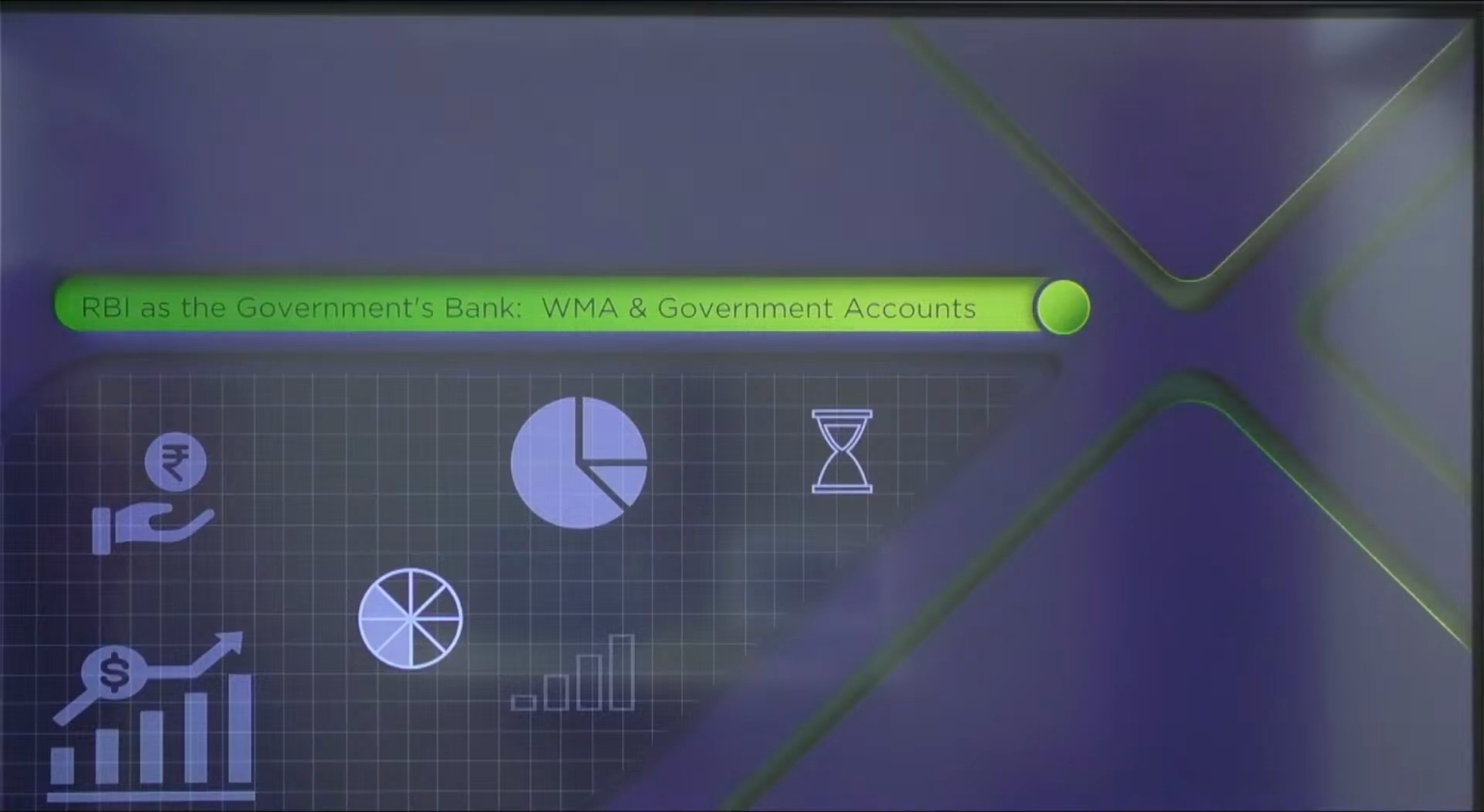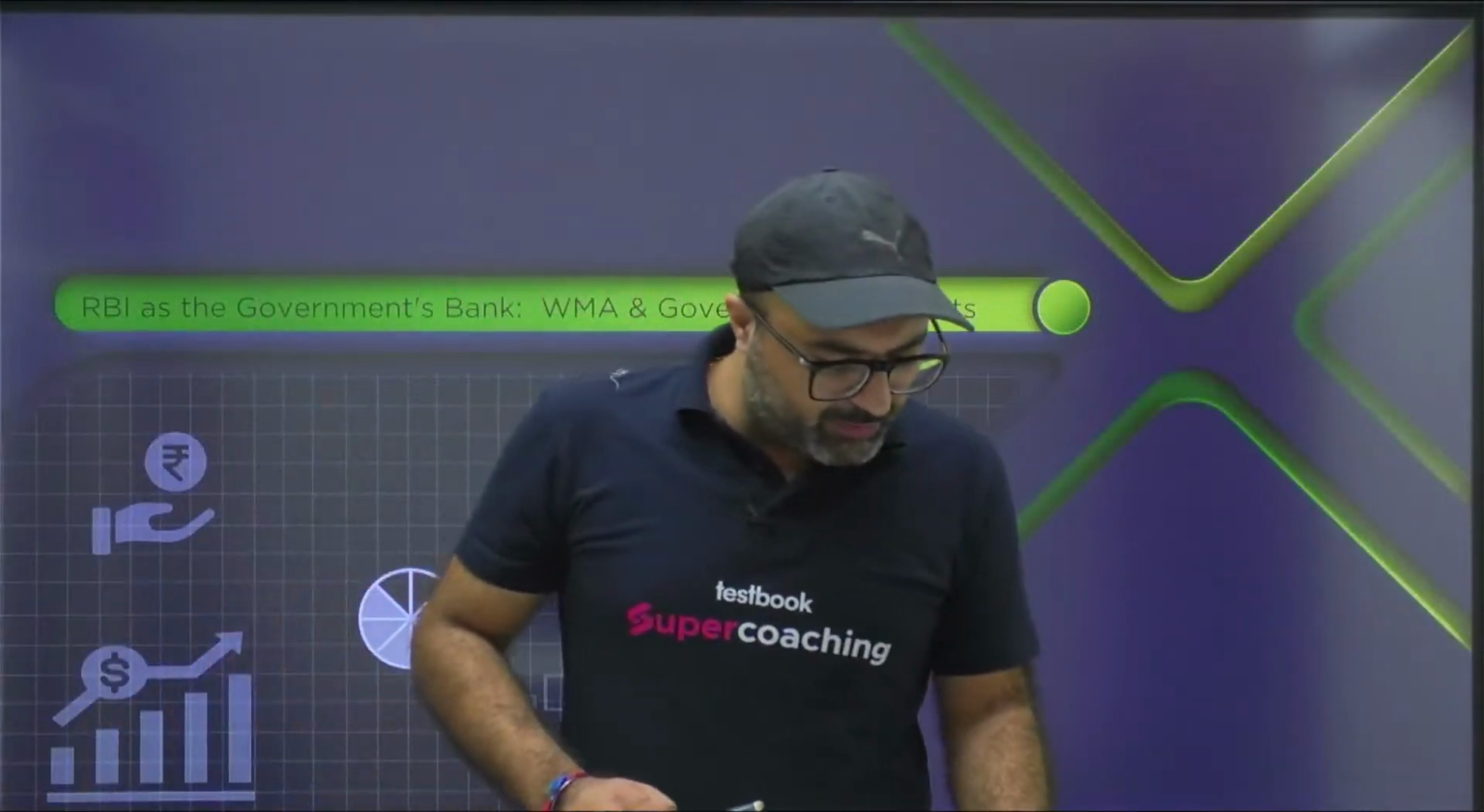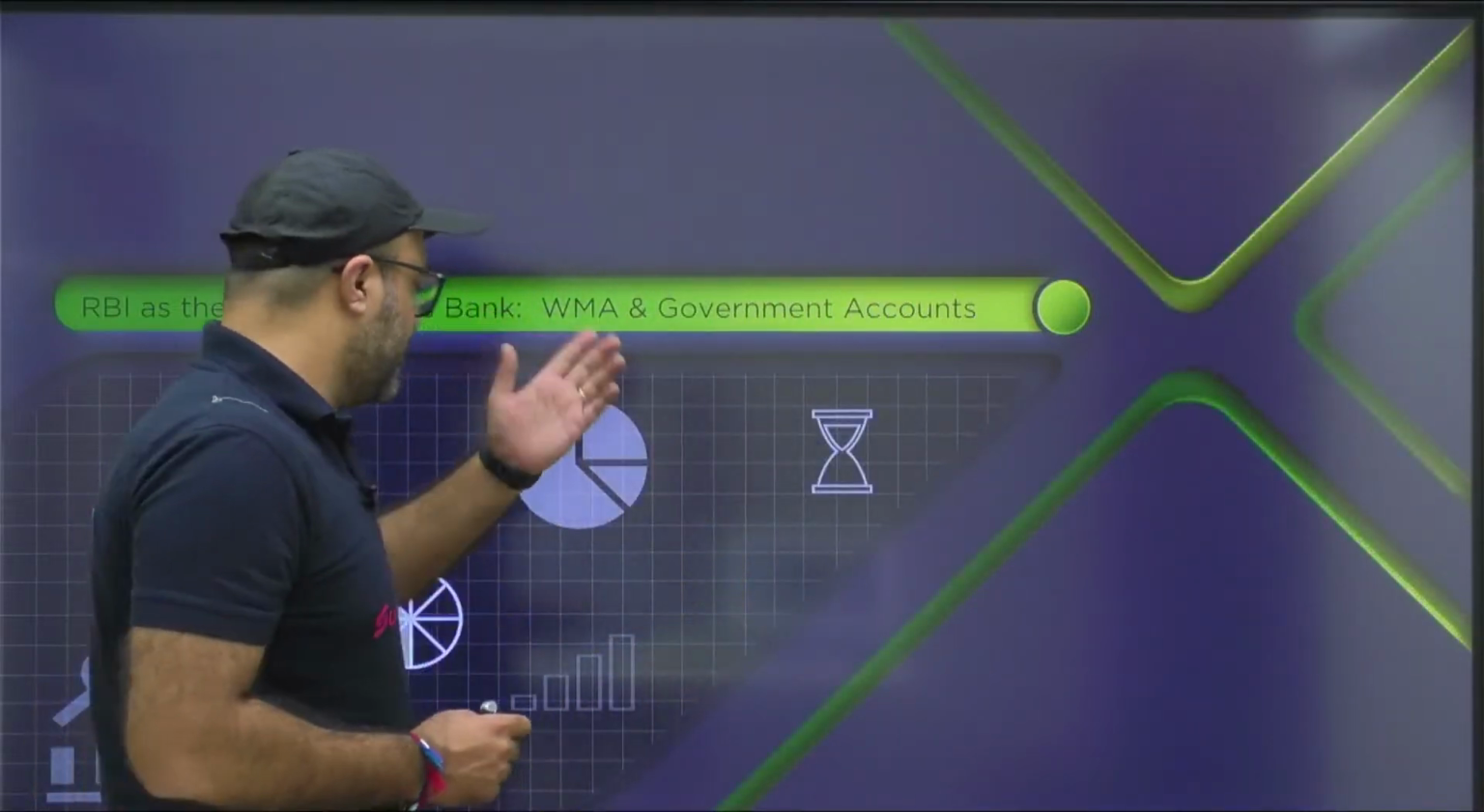I welcome you all in a very important session where we are going to discuss two important functions of RBI, and majorly we will be focusing on the first one, that is what is WMA. Remember that WMA is one of the important concepts, and there is a great probability that many questions can be asked in the examination on WMA.